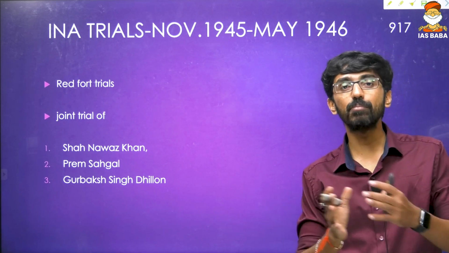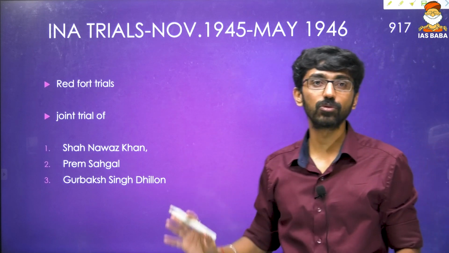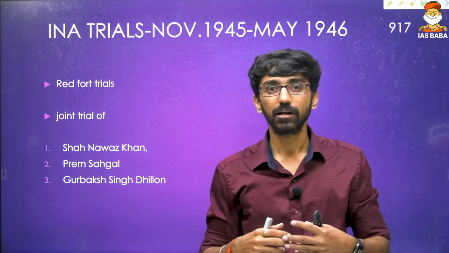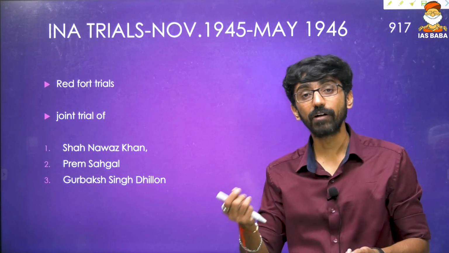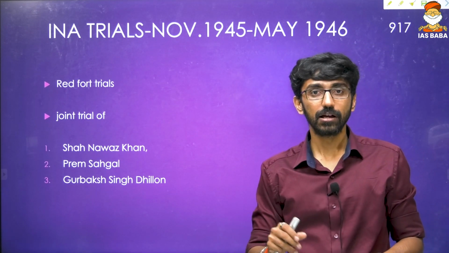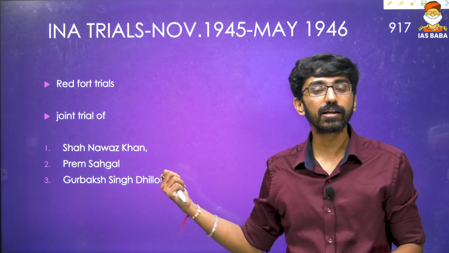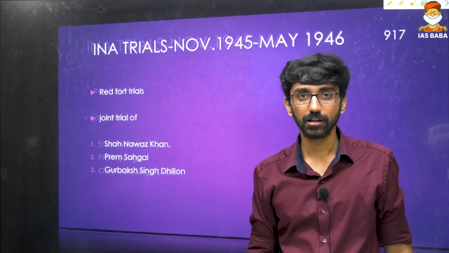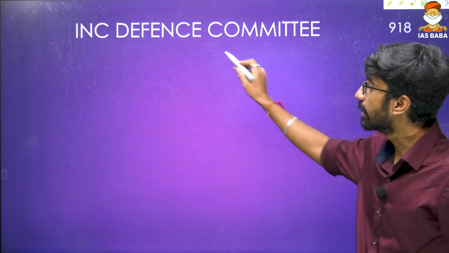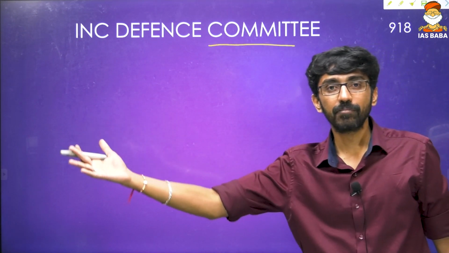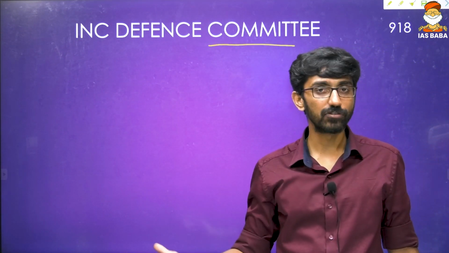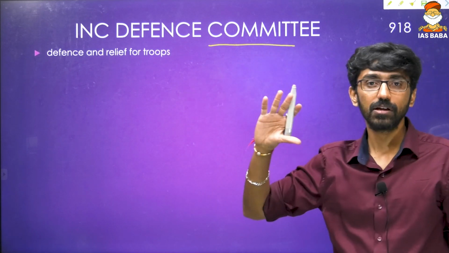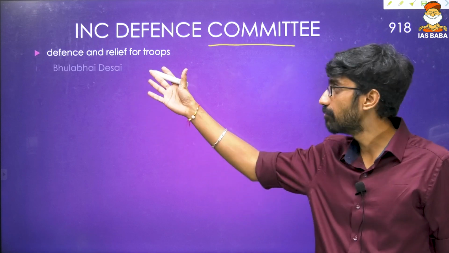Then again there was popular pressure on the British government to release the INA soldiers, because Britishers were treating these soldiers as traitors. But Indians told Britishers they are not traitors, they are fighting for their country against imperialism and colonialism, so you cannot treat them as traitors. To give relief to the thousands of INA soldiers, the INC organized a defense committee to raise funds, give legal support, defend the INA in the trials, and provide relief for the troops.